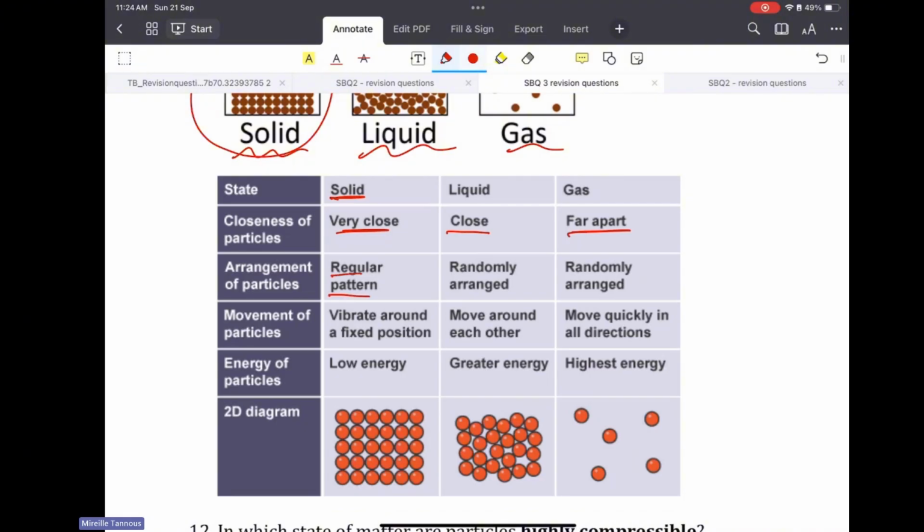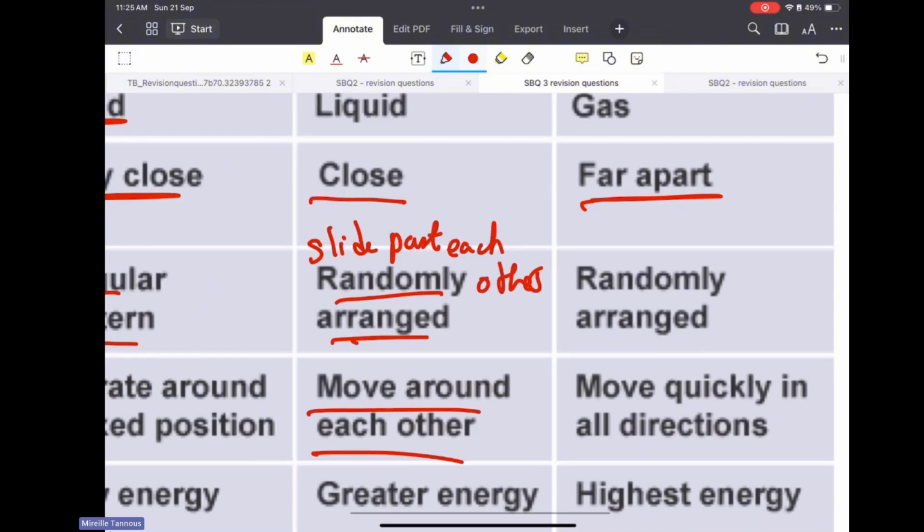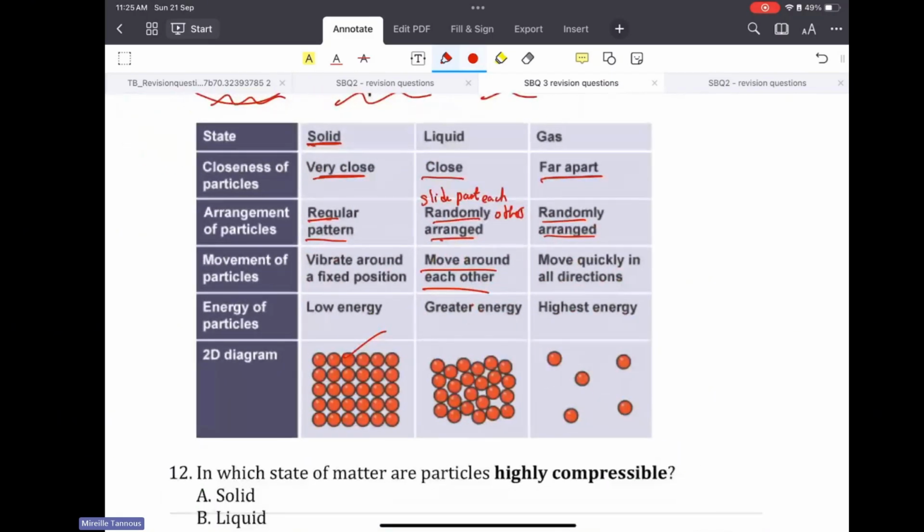In the solid, we see a regular arrangement. In the liquid, they're random, or this might confuse you, they slide past each other. They move around each other. In the gas, there is no order. Here they vibrate, here they slide, here they move randomly in all directions. Now, this is a question that I gave in the homework.